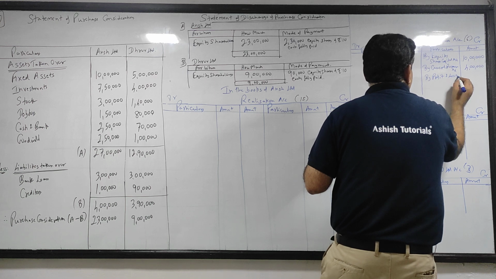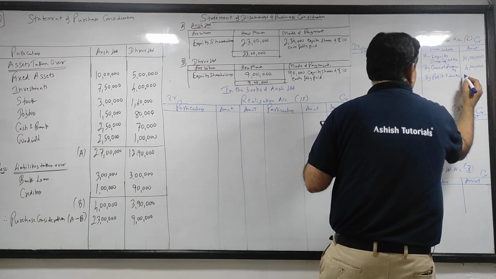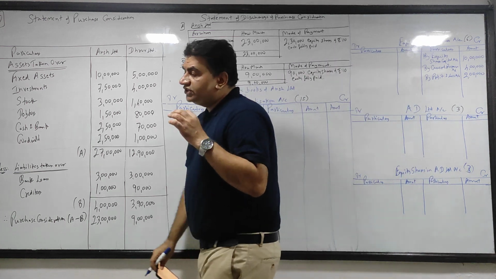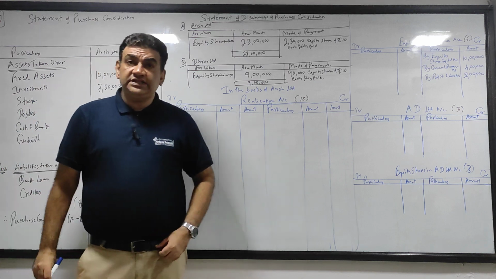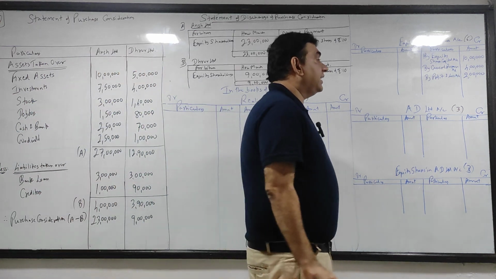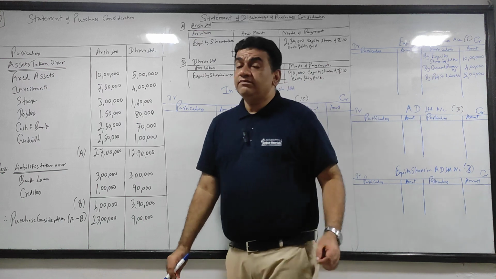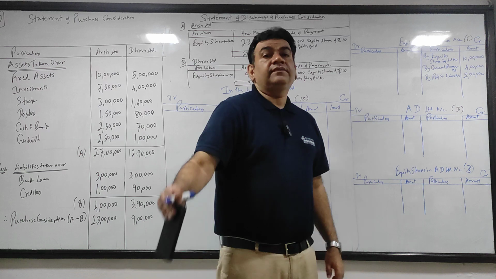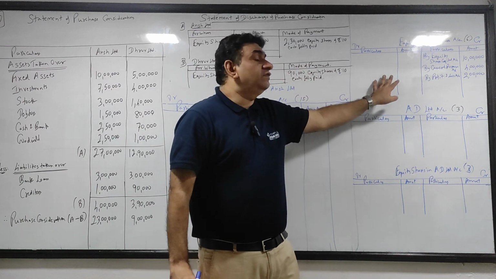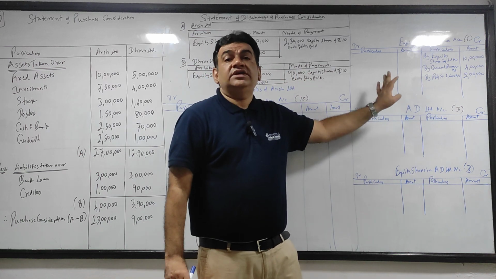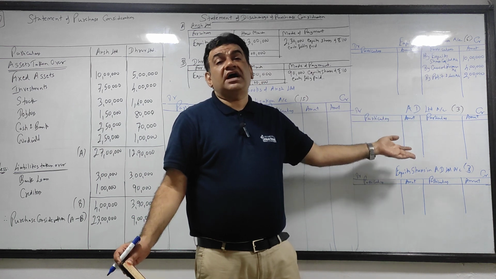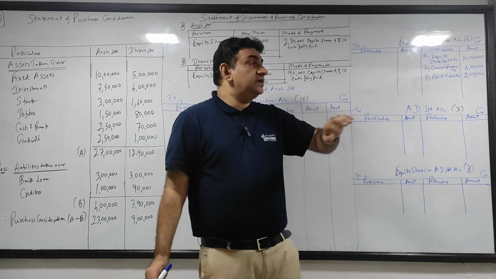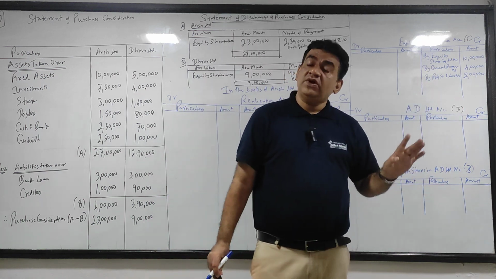P&L, by profit and loss account, that is 2 lakhs. I'll repeat. Share capital and reserves and surplus both belong to the owner, and therefore you will credit equity shareholders because ultimately the owners are equity shareholders. So share capital and reserves and surplus will be credited to equity shareholders.